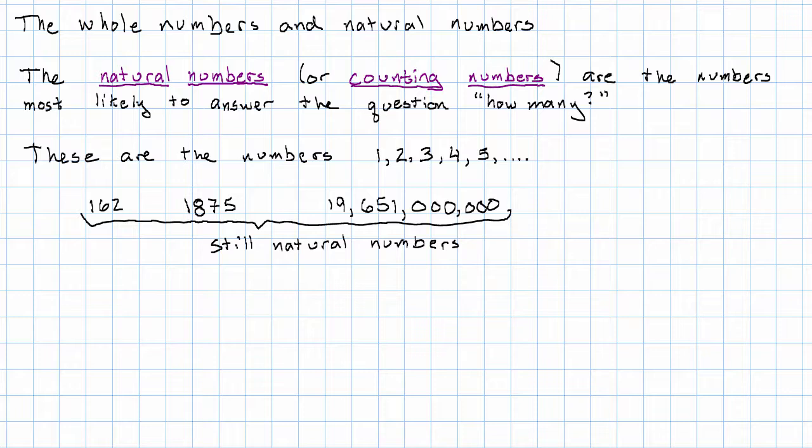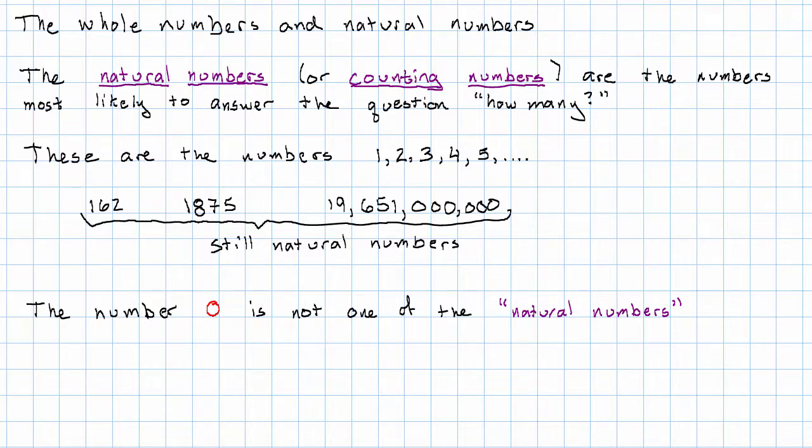Now, there's another number that we might use to answer how many, but it doesn't count as a natural number, and that is the number 0. The number 0 is not considered one of the natural numbers. Part of the reason for that is historical. The number 0 didn't come along in history until a long time after people had been working with 1, 2, 3, 4, 5, 800, and so on for a very, very long time.